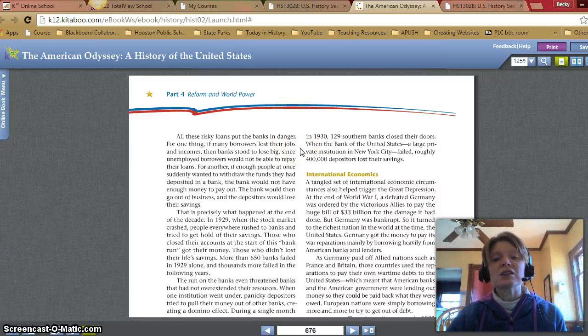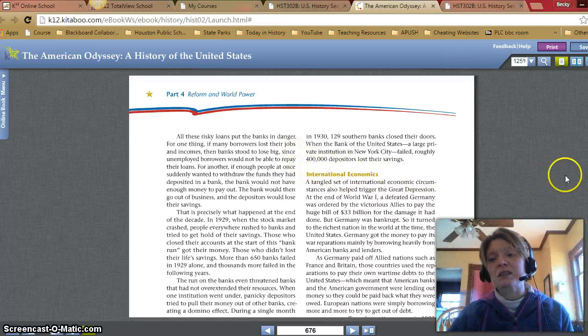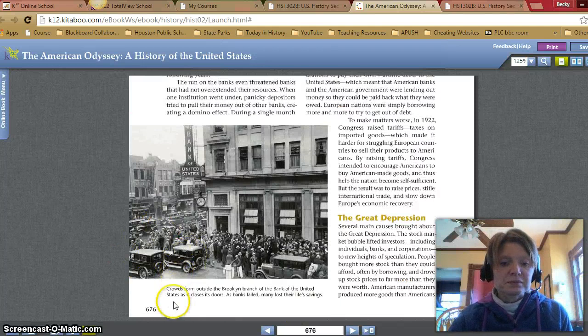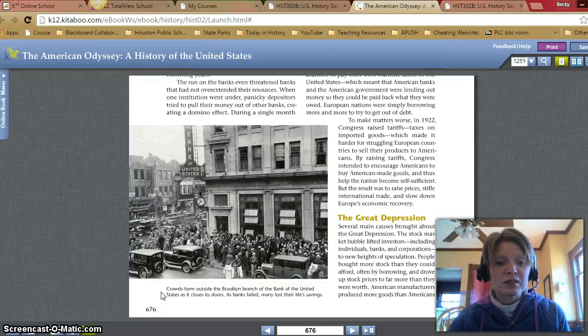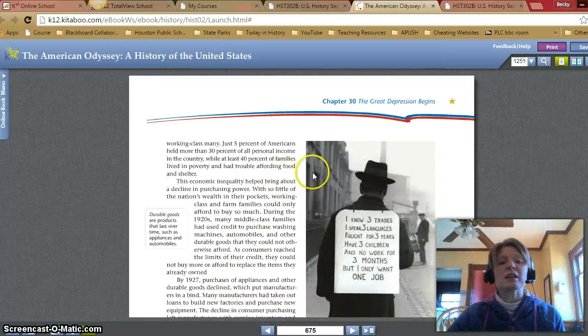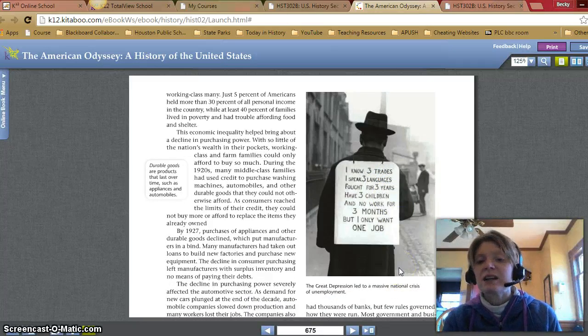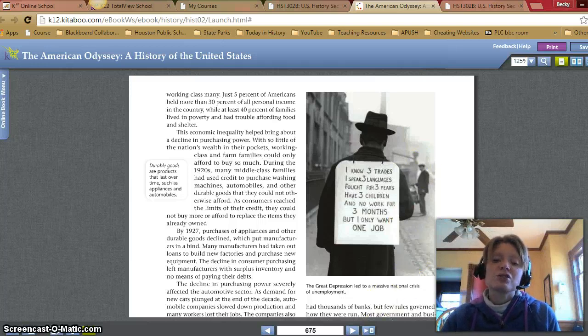When the Bank of the United States, a large private institution in New York City, failed, roughly 400,000 depositors lost their savings. And here we see this picture here. Crowds form outside the Brooklyn branch of the Bank of the United States as it closes its doors. As banks failed, many lost their life savings. And then going back to the last page, this picture to me really epitomizes a lot of the suffering of the Great Depression. I know 3 trades, I speak 3 languages, fought for 3 years, I have 3 children and no work for 3 months, but I only want one job.